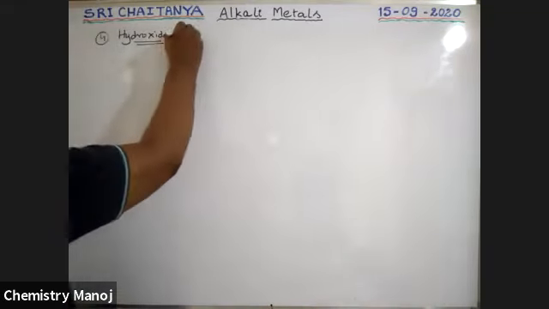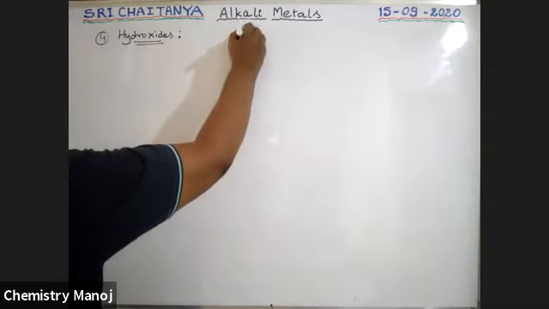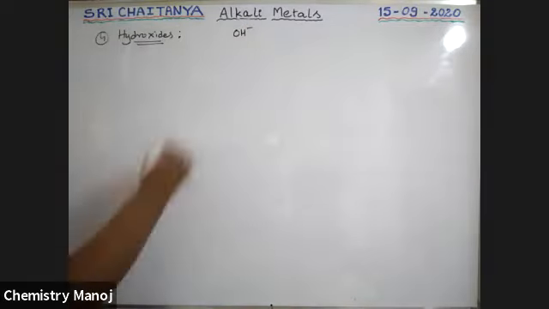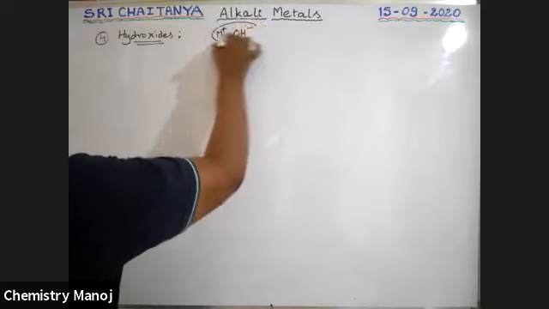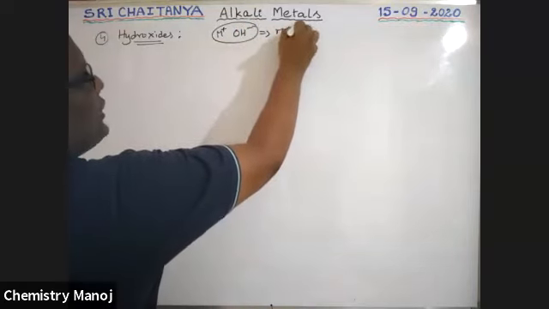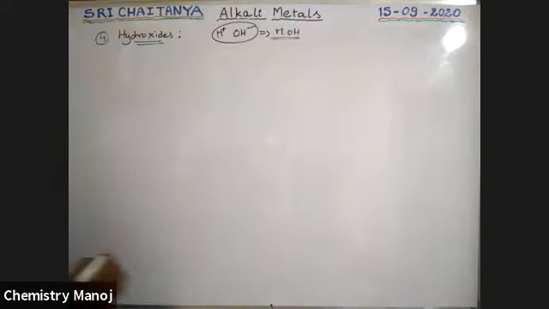Hydroxide means there is an OH minus ion. Our metal has a +1 charge. Therefore, MOH is the general formula for our hydroxides. MOH is the general formula for hydroxides. These are very, very important, boys.